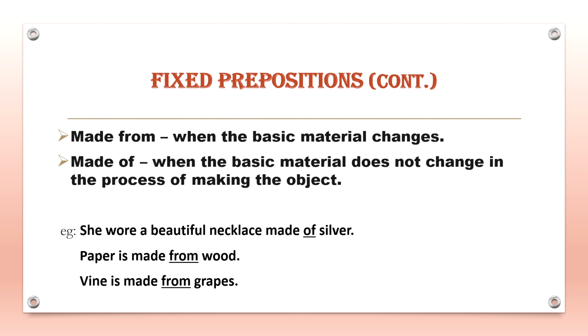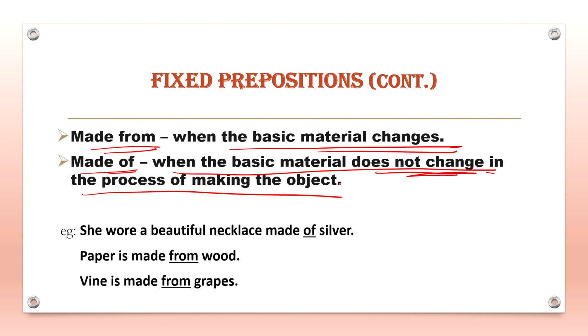Now, moving on, next is made. Now, made from is used when the basic material changes. That is, it is kind of irreversible, just like a chemical change. Whereas, made of is used when the basic material does not change in the process of making the object. That is, it is kind of reversible. It is basically a physical change. So, is it clear? Made from when the basic material changes and made of when the basic material does not change in the process of making the object.